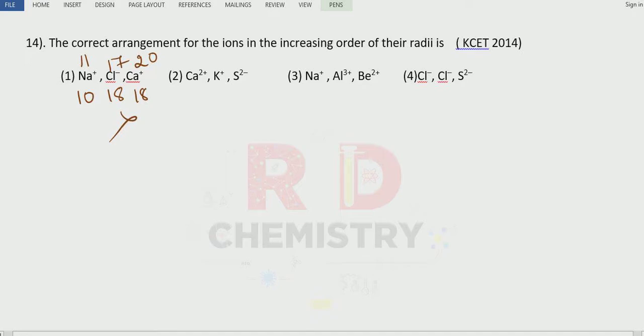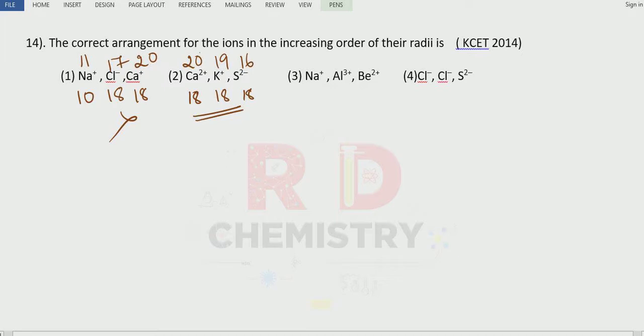Okay. Next one. Calcium 20, potassium atomic number 19, and sulfur is 16 atomic number. So the number of electrons in the ions are 18, 18. Sulfur 16 plus 2 is 18. Calcium 20 minus 2 is 18. So this is isoelectronic species.